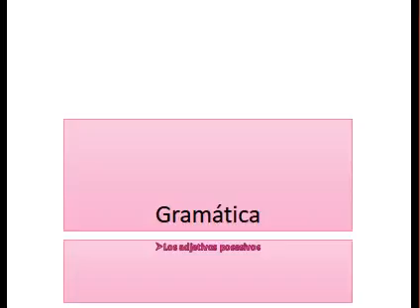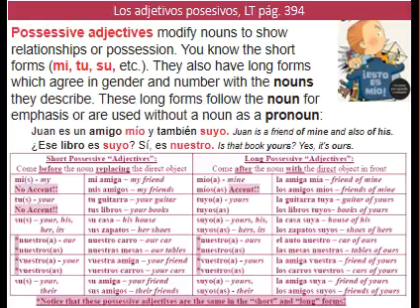Gramática. Los adjetivos posesivos. Possessive adjectives, we already know, modify nouns to show relationships or possession. You know the short forms, right?